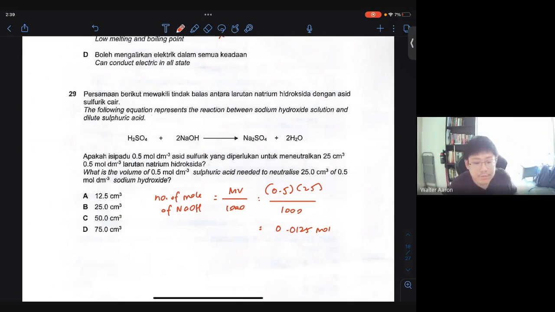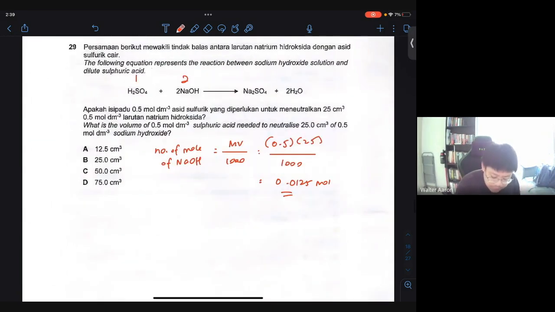Now, for every 2 moles of sodium hydroxide, you need 1 mole of sulfuric acid. So now you have the number of moles here, and you need half the original amount.